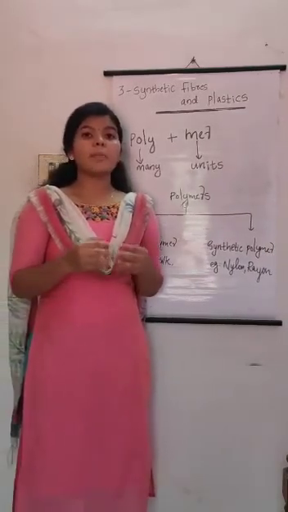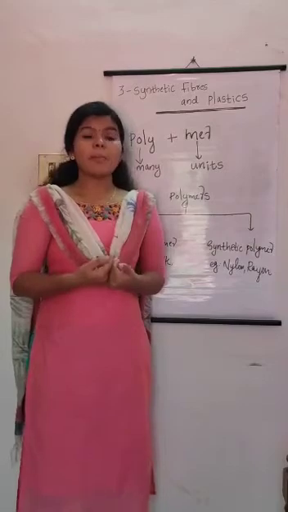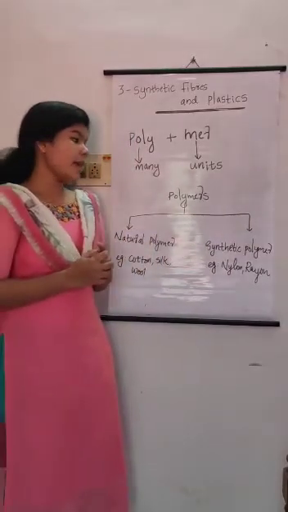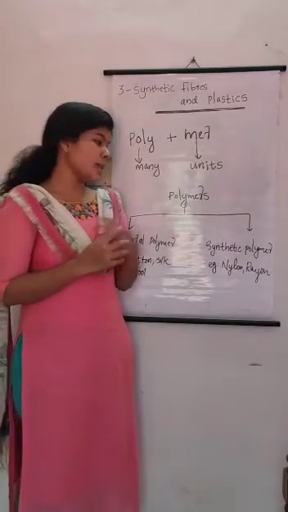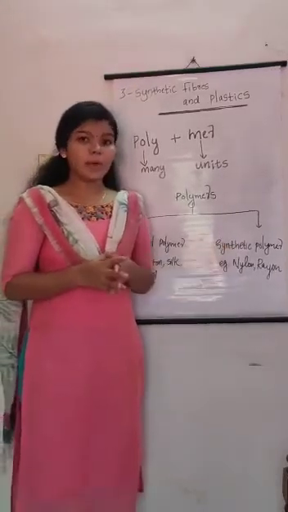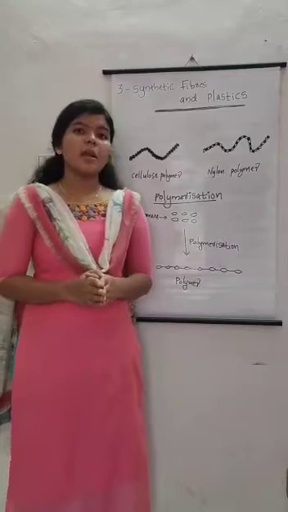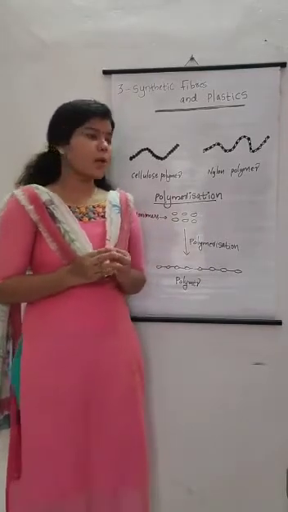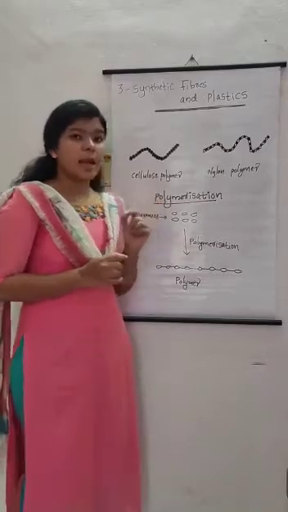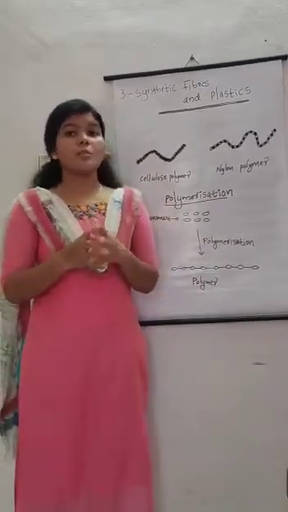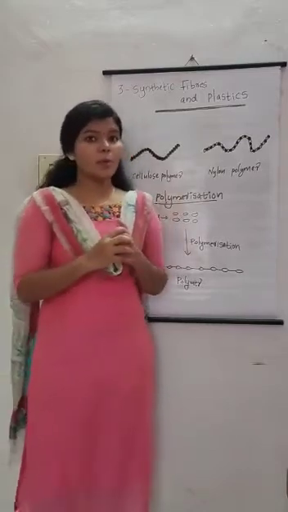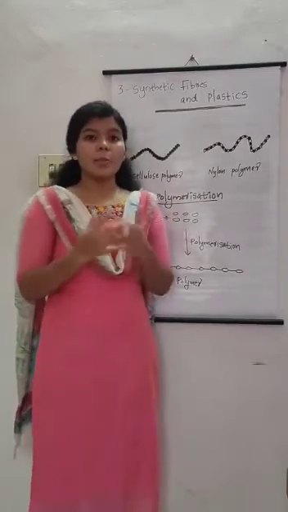If the monomers that make a polymer are all of the same kind, then they are called natural polymers, whereas if they are of two different compounds, they are called synthetic polymers. For example, cotton fibers are made up of a natural polymer called cellulose, which is made up of a large number of small molecules called glucose. So here cellulose is the polymer and glucose is the monomer.